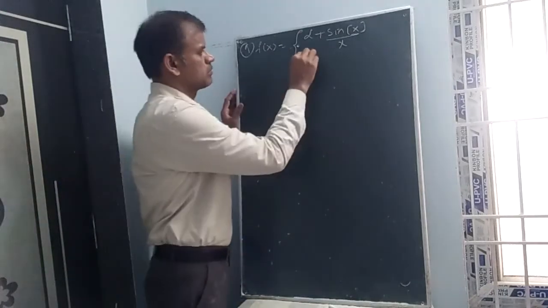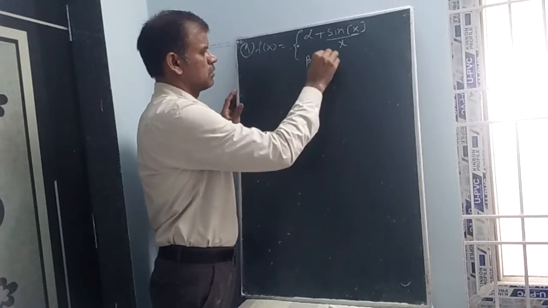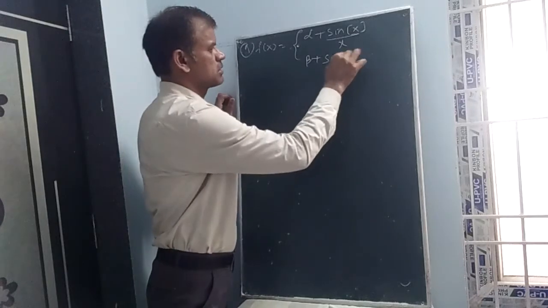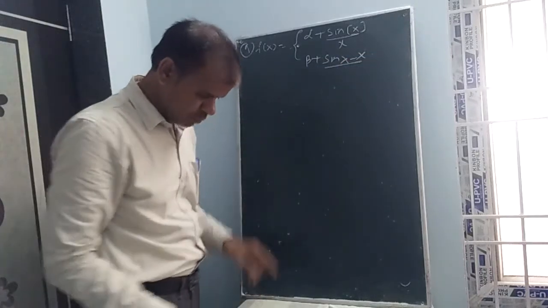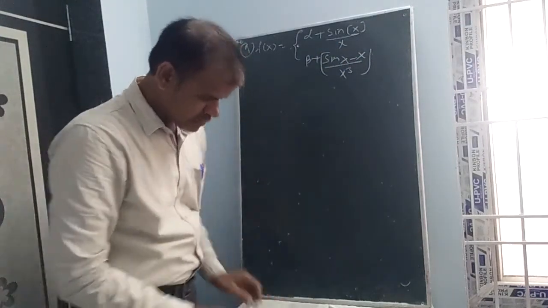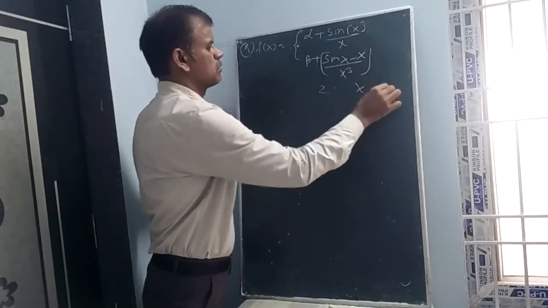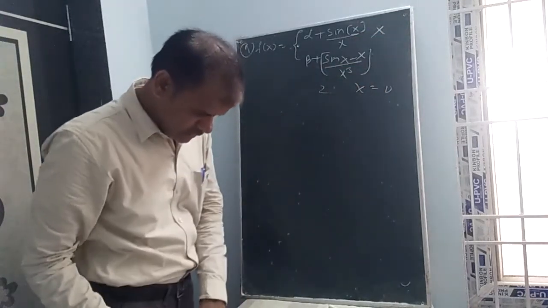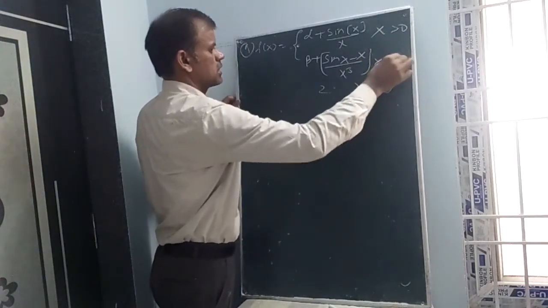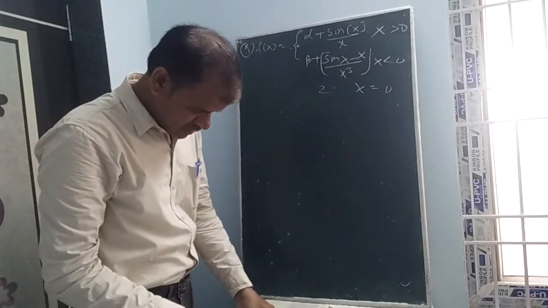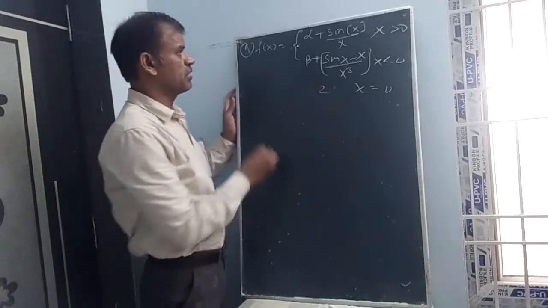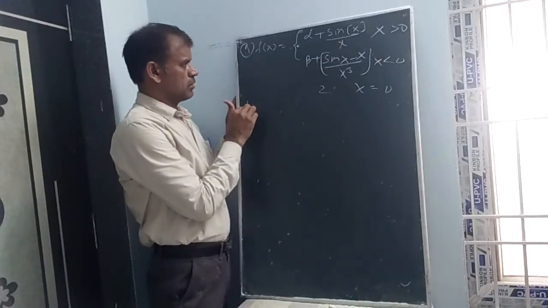Next, beta + [sin x - x]/x cube... Given next, 2 when x equal to 0. So the first case is x greater than 0, the second case is x less than 0, and the third case is x equal to 0. What he is asking, where [.] denotes the greatest integer part: if it is continuous at x equal to 0, then find the value of beta minus alpha.